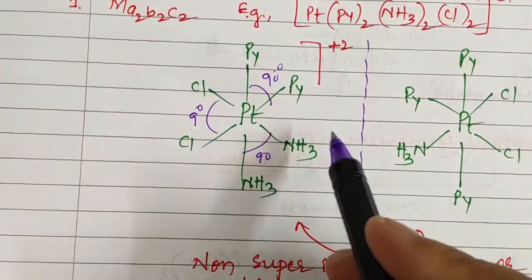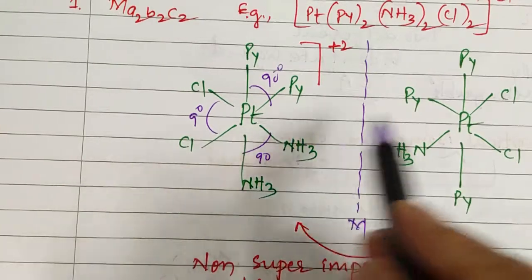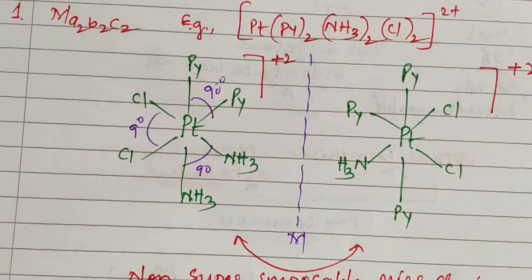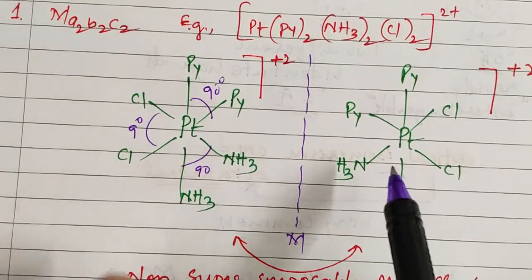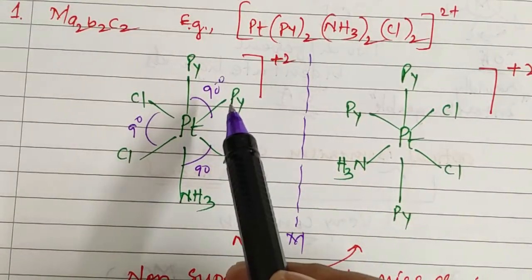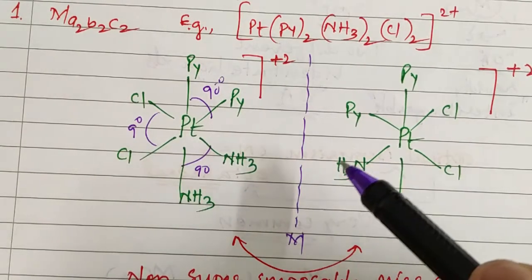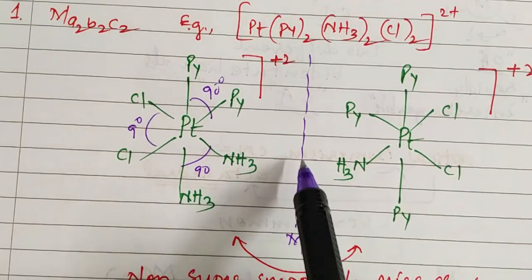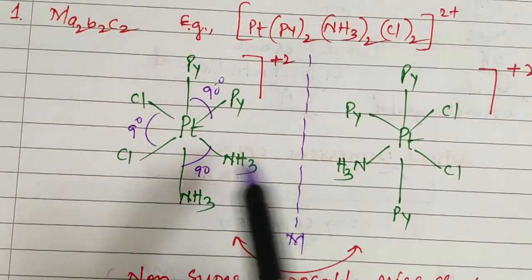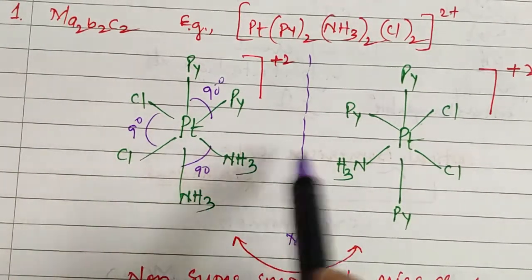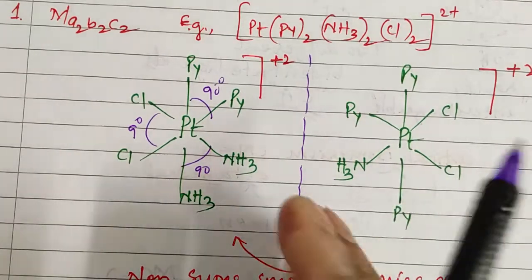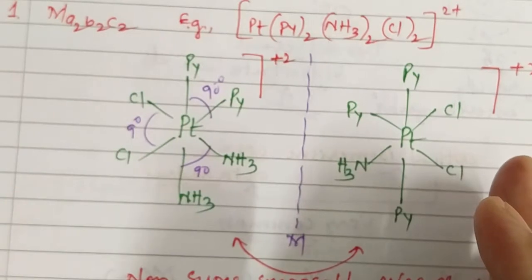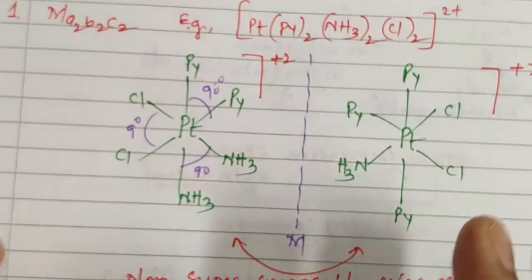And if you look at the mirror image of this, it is represented like this. See students, to write the mirror image, one simple rule is supposed to be followed. The molecule which is nearer to the mirror should be written first, and the molecule which is away from the mirror should be written next. That means nearer, nearer, farther, farther, and the top and bottom will remain as it is.